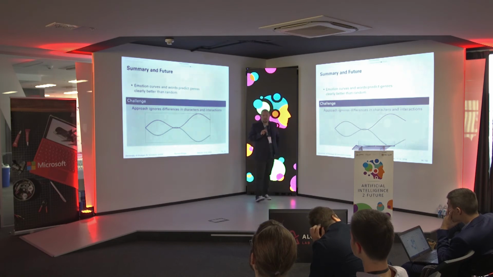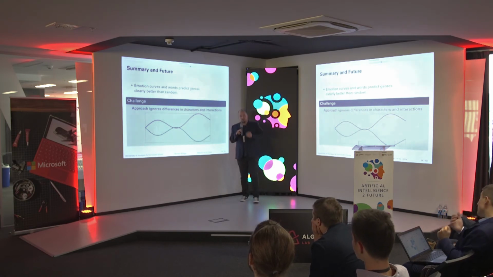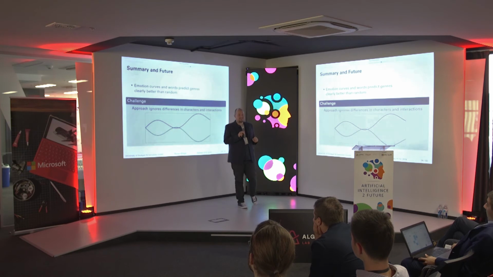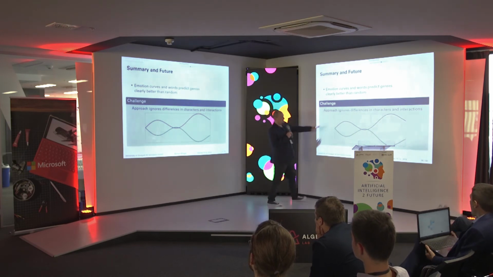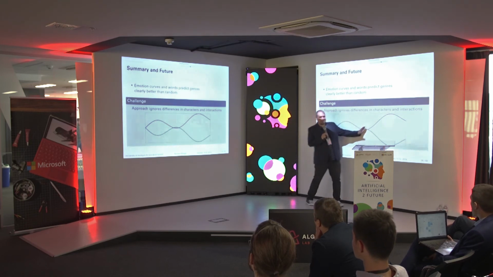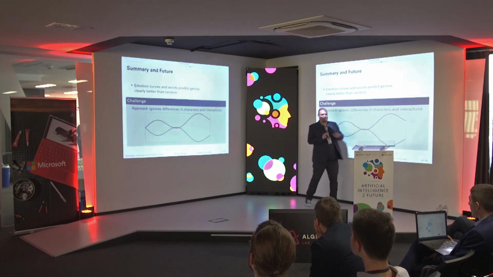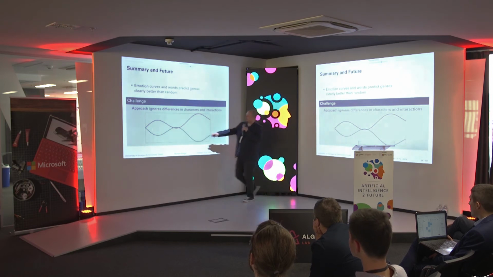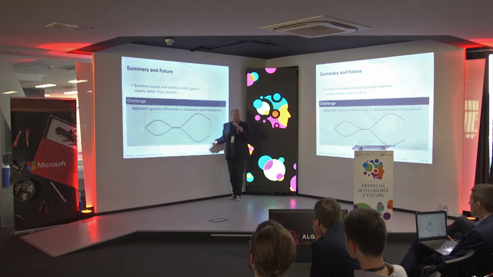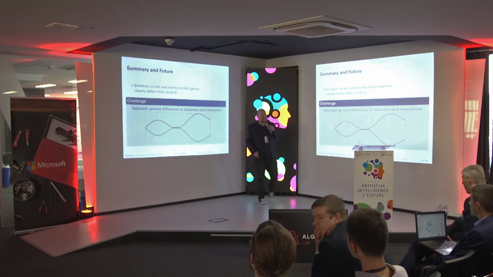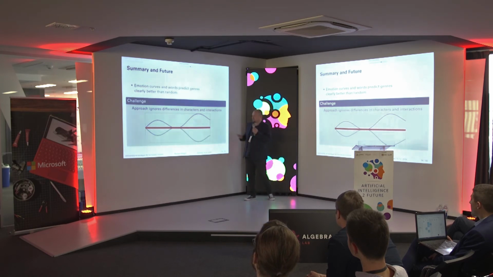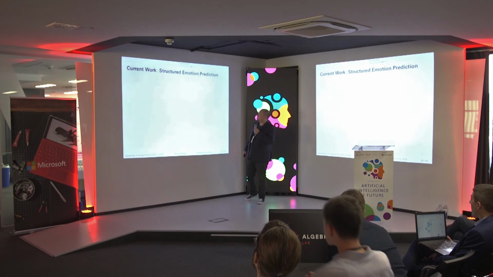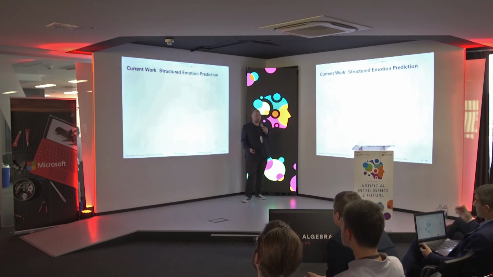However, when you do that with a simple counting model, you do not take into account the different characters who experience the emotions in the text. So for instance, if we have one character with this purple line here, which has a specific emotional development, and another person who has another emotional development like this one here, these are artificial curves, then the average would just be a flat line, so we don't see anything. Something that nobody worked on so far, though we are working on this at the moment, is to extract the emotions in a more structured way.